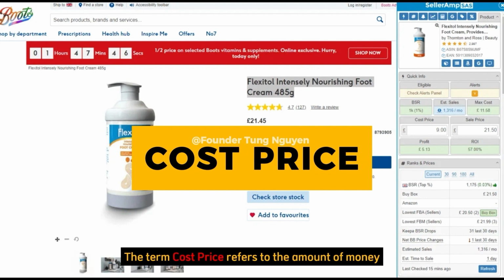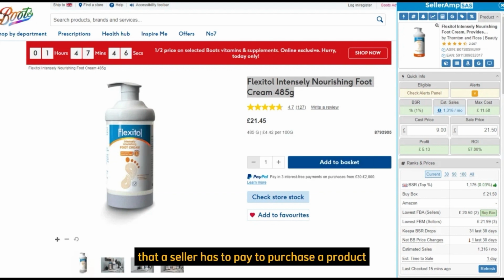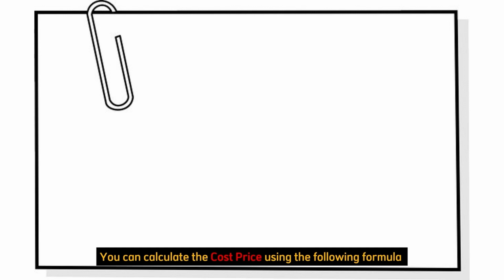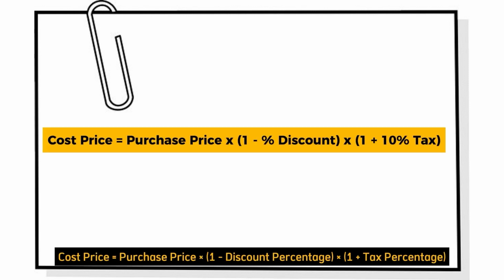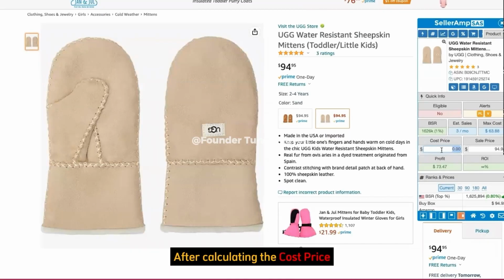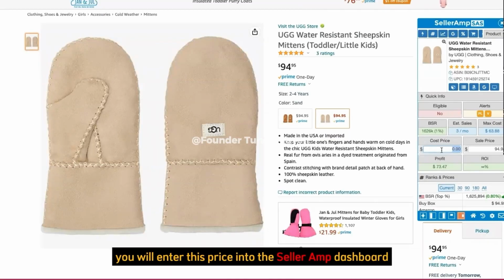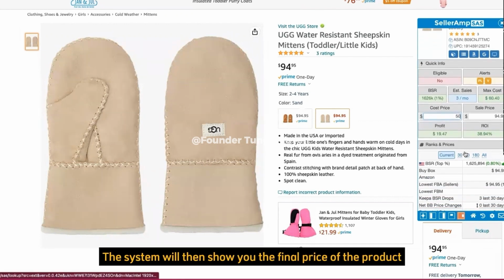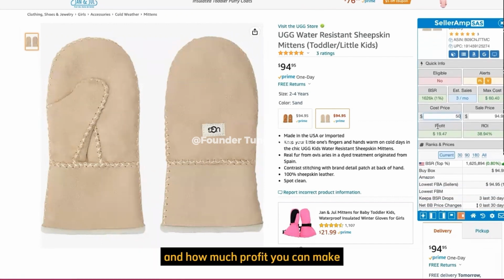The term cost price refers to the amount of money that a seller has to pay to purchase a product. You can calculate the cost price using the following formula. Cost price equals purchase price multiplied by the difference of 1 minus discount percentage, then multiplied by the sum of 1 plus tax percentage. After calculating the cost price, you will enter this price into the Seller AMP dashboard. The system will then show you the final price of the product and how much profit you can make.